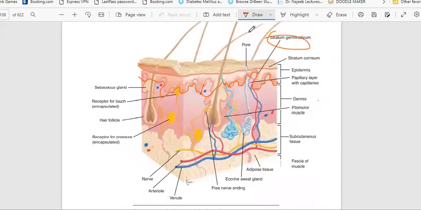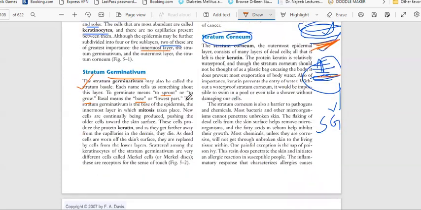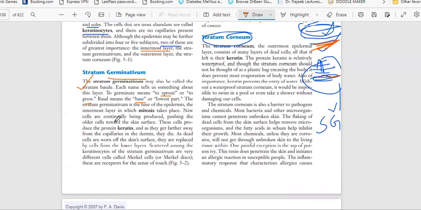So why is it called stratum germinativum? Here mitosis will occur. We will study about mitosis. The cell division will occur. New cells are continually being produced, pushing the older cells toward the skin surface. These cells produce the protein called keratin, and as they get further away from the capillaries in the dermis, they die.